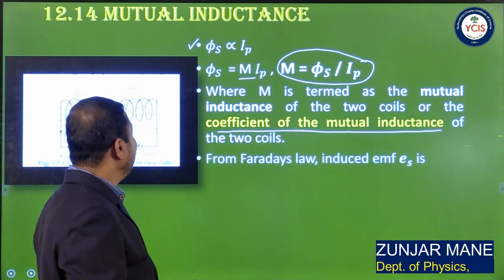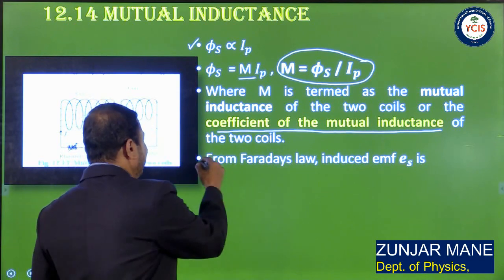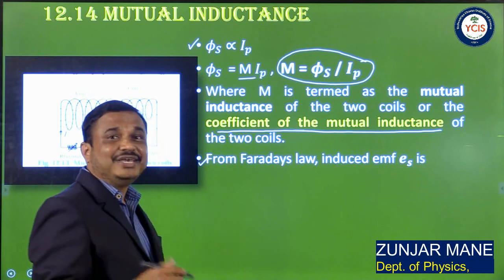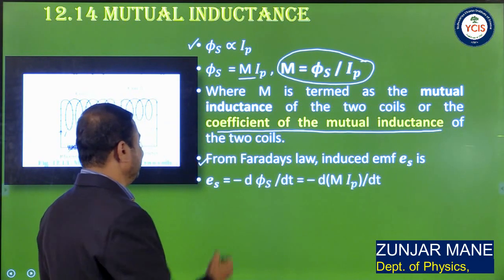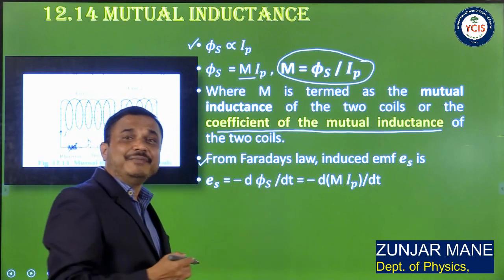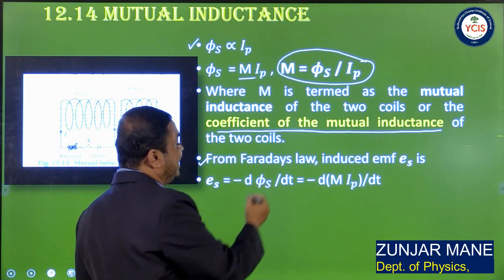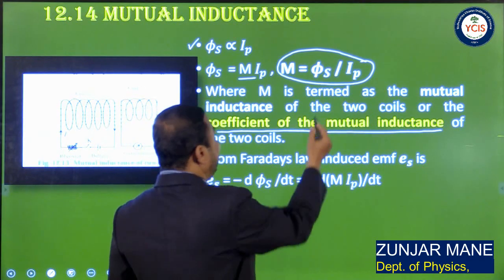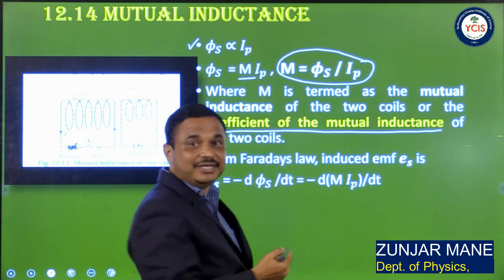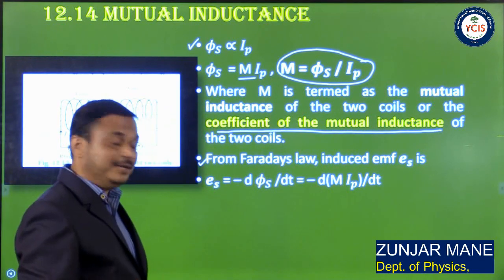According to Faraday's law, the induced EMF ES, that is the induced EMF in the secondary circuit, is given by the rate of change of magnetic flux through the secondary, that is minus d phi s by dt. But phi s is equal to M IP. Now substitute this, we get minus d by dt of M IP.